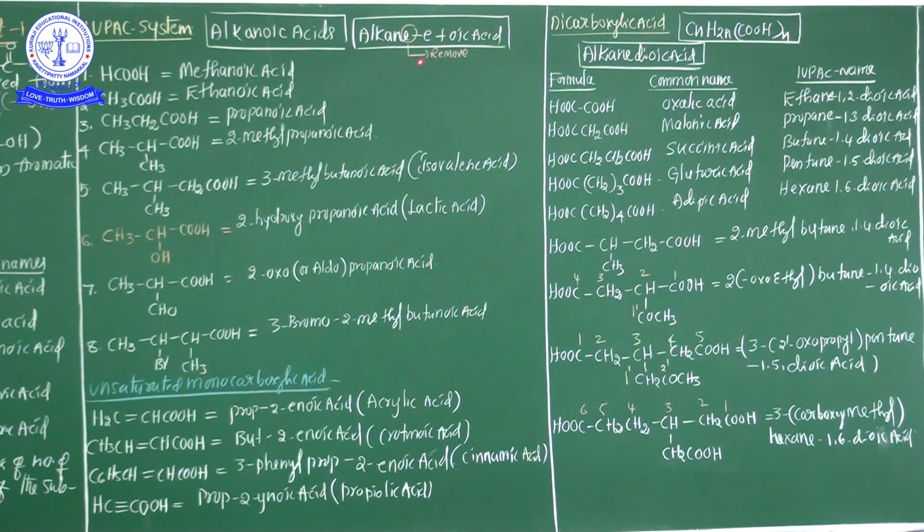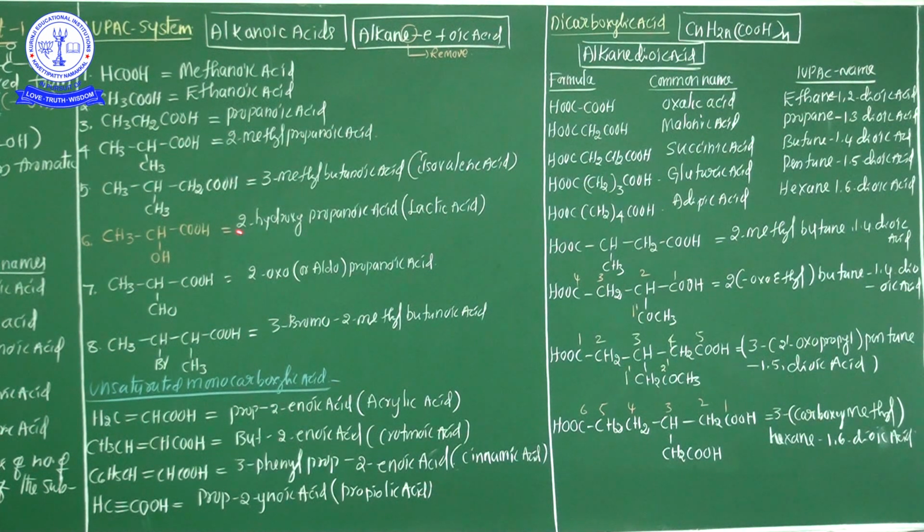Actually, the carboxylic acid suffix name according to the IUPAC rules and regulations is oic acid. You know, oic acid starts with a vowel sound. If any functional group suffix starts with an English vowel sound, the E should be dropped from the alkane group. That's why, especially for alkanoic acid, monocarboxylic acid, keep it in your mind: for monocarboxylic acid, the IUPAC naming of carboxylic acid is alkanoic acid.